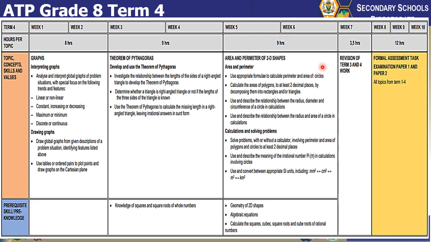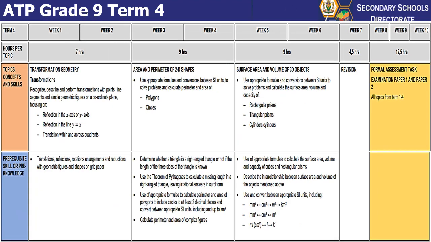Now provision has been made for revision in the last week. It says here revision of term 3 and term 4 work. We'd advise educators to revise not only term 3 and term 4, but to also include term 1 and term 2. Now as per the ATP, the only assessment that will be administered in the fourth term will be the final examination that will consist of paper 1 and paper 2.